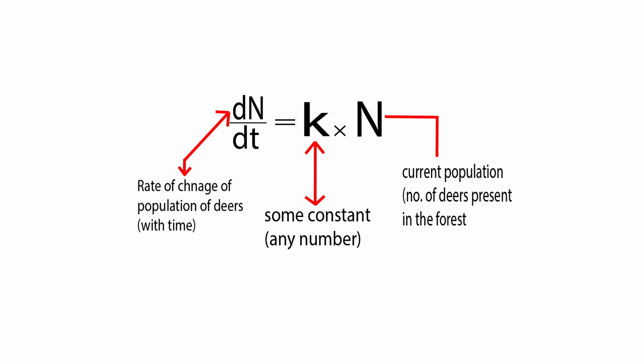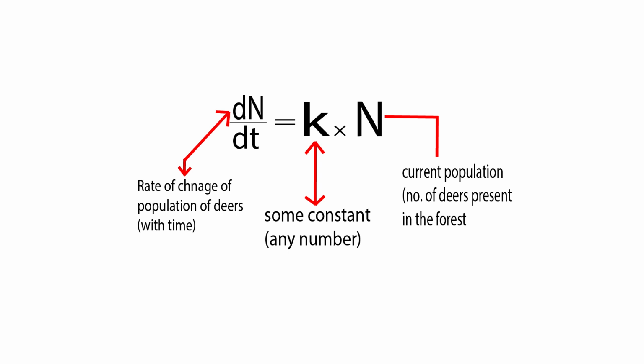At first, let us assume that there are no tigers in the jungle. Now, there is no other factor that can reduce the population of the deers. So, the rate of change of the population of deers with time will depend only on their current population.